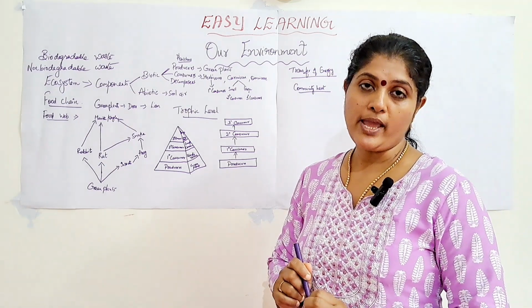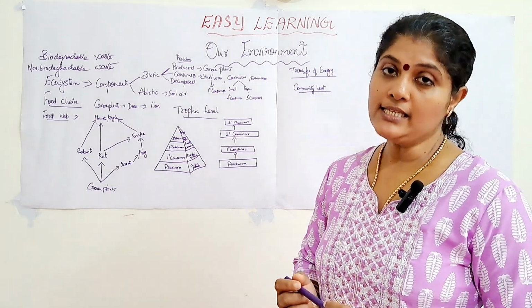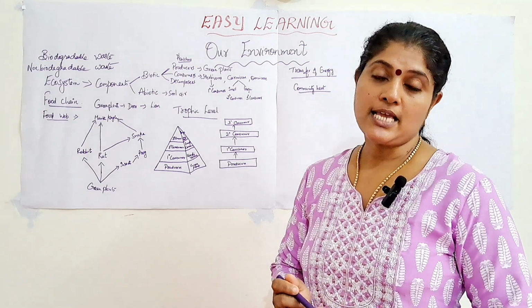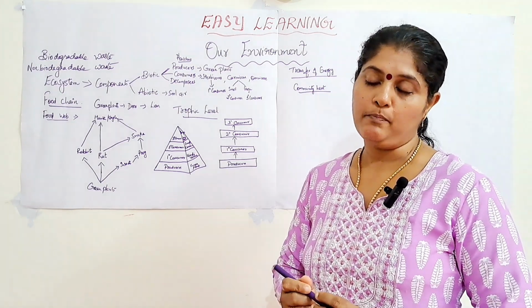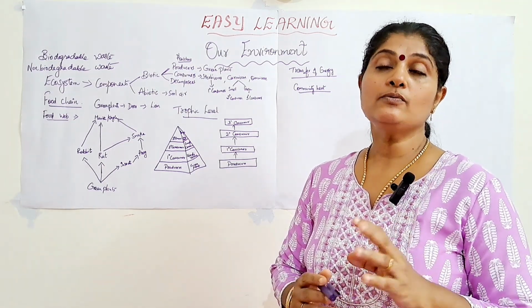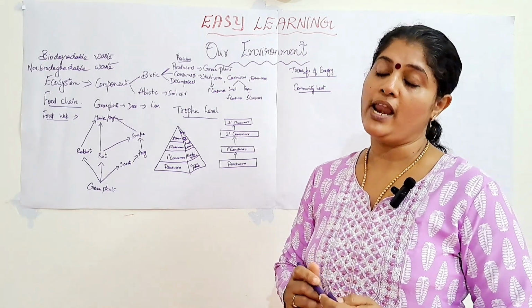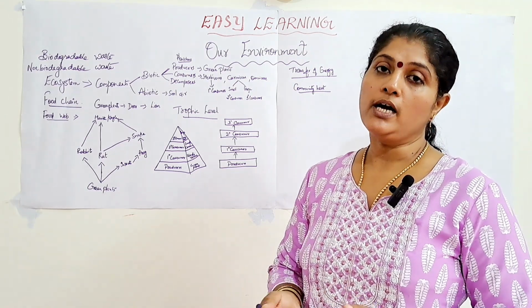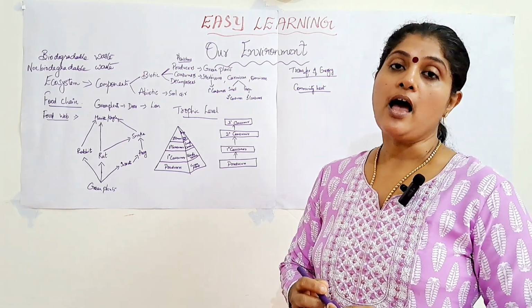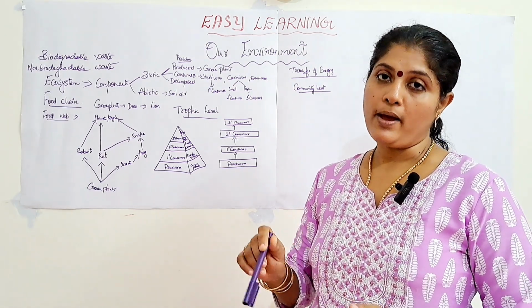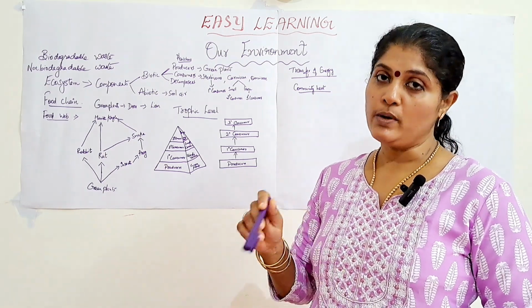So, once again I will explain that the flow of materials in an ecosystem is cyclic. Why it is told like that: the materials which are utilized by the plants for the process of photosynthesis, like carbon dioxide, water and energy, are utilized by the plants for preparing food, and that food is utilized by the animals.